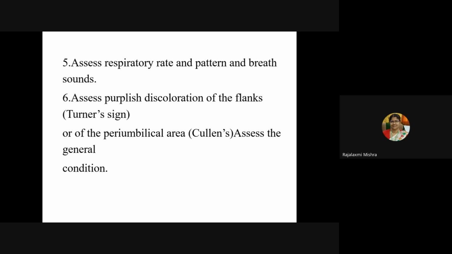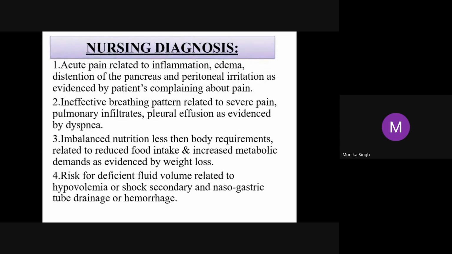Purplish discoloration, many of you might have seen in raccoon eyes, as in head injury cases around the eye. That kind of discoloration you will see in the flank, that is called Turner sign. Okay. So, nursing diagnosis, acute pain related to inflammation, edema, distension of the pancreas, and peritoneal irritation